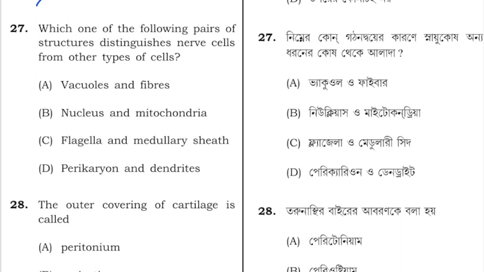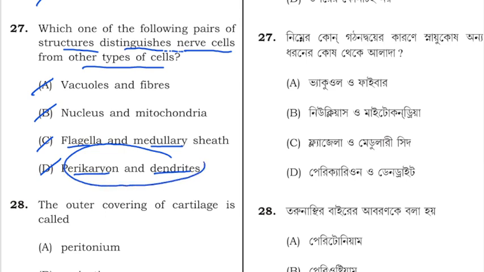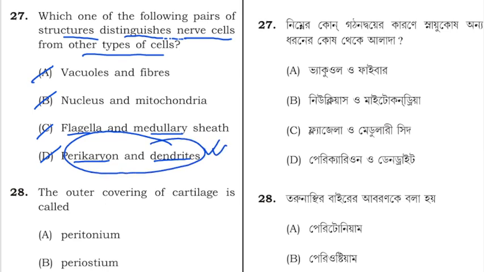Question number 27 says, which one of the following pair of structures distinguishes nerve cells from other types of cells? Option A is vacuole and fiber, option B is nucleus and mitochondria, option C is flagella and medullary sheath, option D is perikaryon and dendrites. So neurons are different from other types of cells due to the presence of perikaryon and dendrites. So option D is correct.